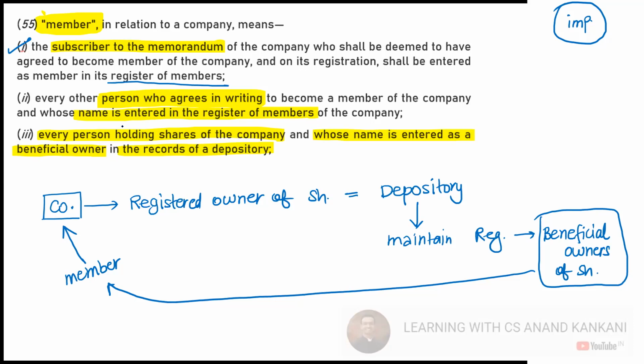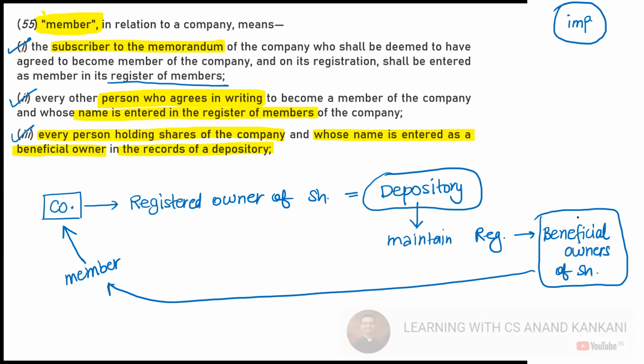So what are the three ways to become a member of a company? Either you subscribe to the memorandum, or you agree in writing and the company enters your name in the register of members, or you purchase the shares and the depository maintains the register in which your name is entered as a beneficial owner. In that case, you become a member of the company. Got it? Guys, got it? Right? So this is the case.